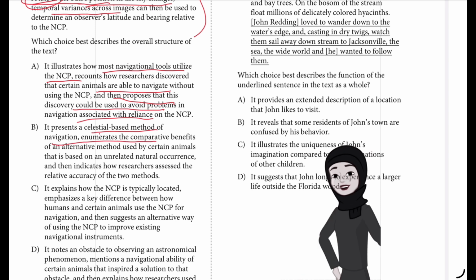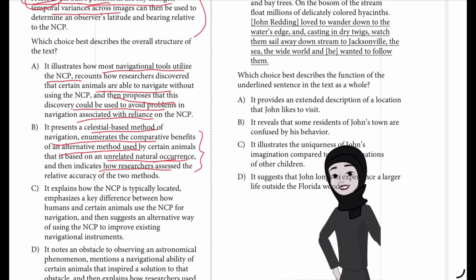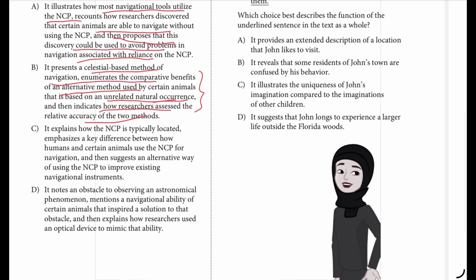B says it presents a celestial-based method of navigation, enumerates the comparative benefits of an alternative method used by certain animals that is based on an unrelated natural occurrence. So all of this is not given at all. This is not how it is mentioned in the text. So B also doesn't seem to be correct.